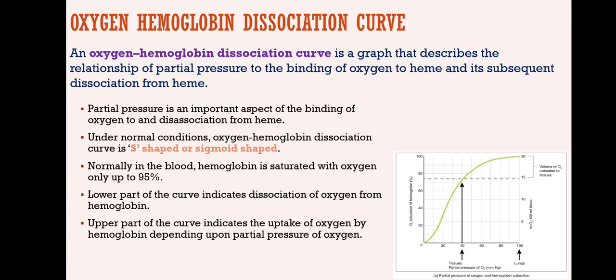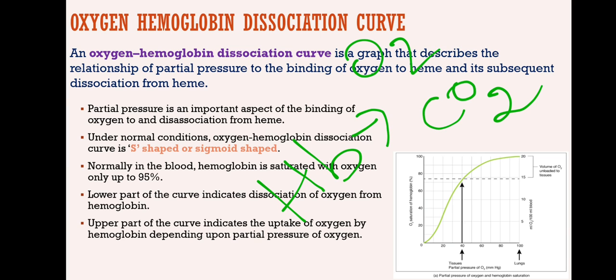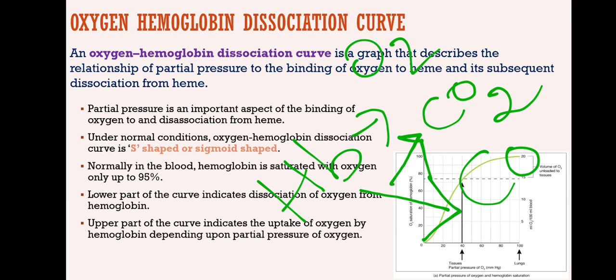Now, if you consider hemoglobin, it has affinity towards oxygen and carbon dioxide as well as carbon monoxide. It has the most affinity towards carbon monoxide, then carbon dioxide, and only very little affinity for oxygen.